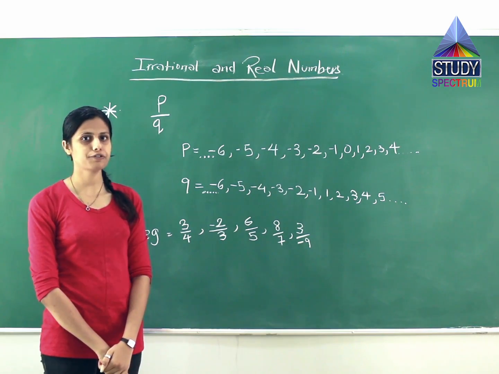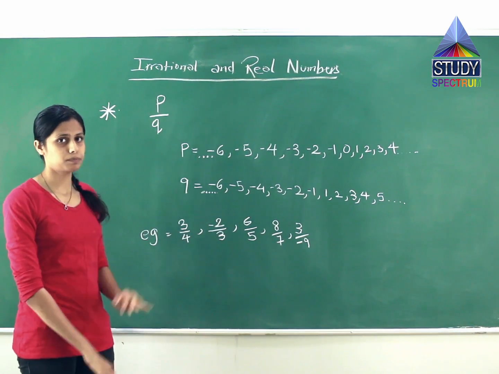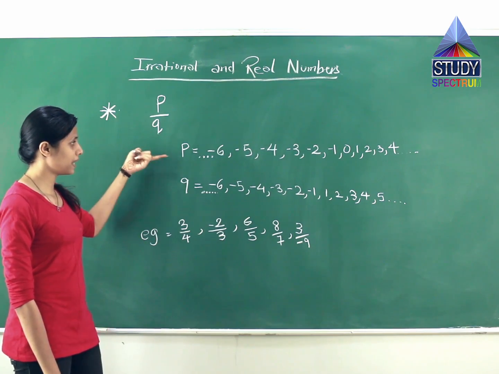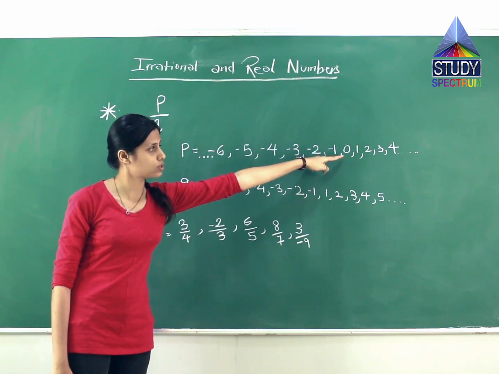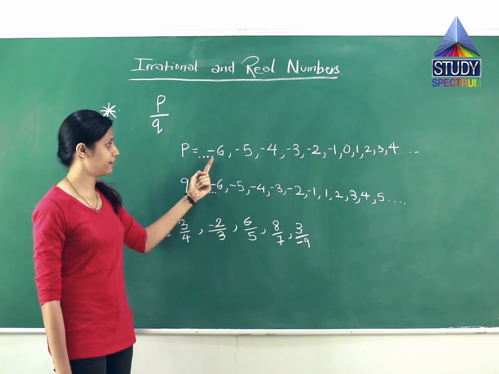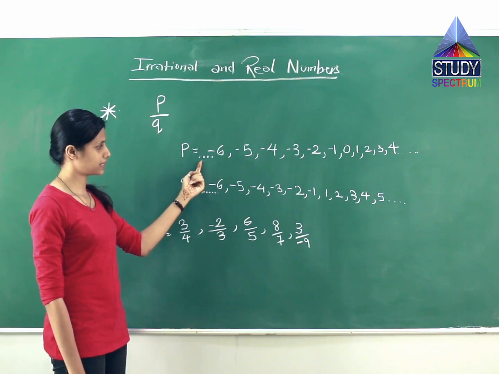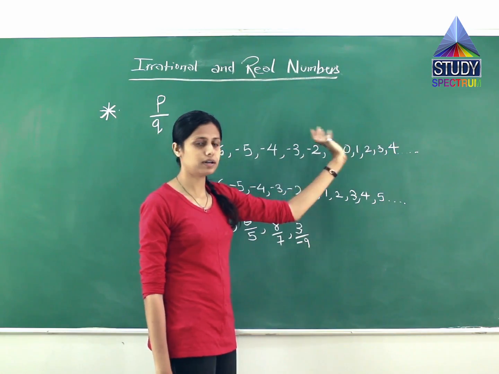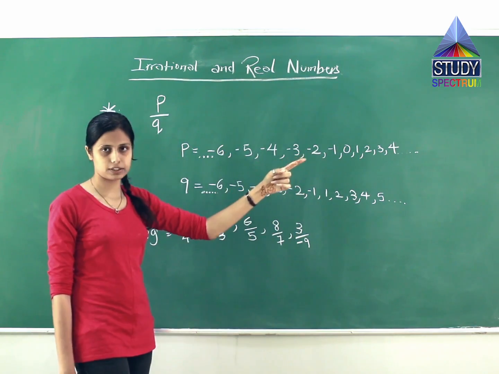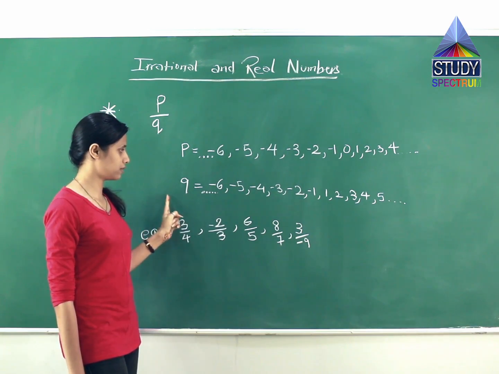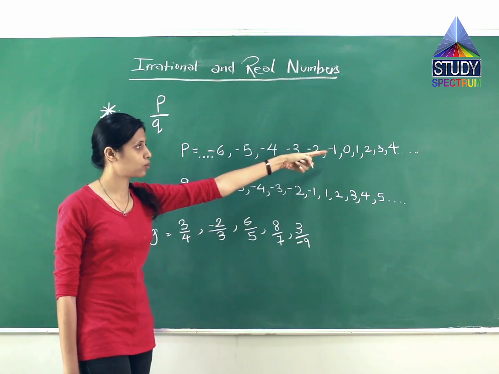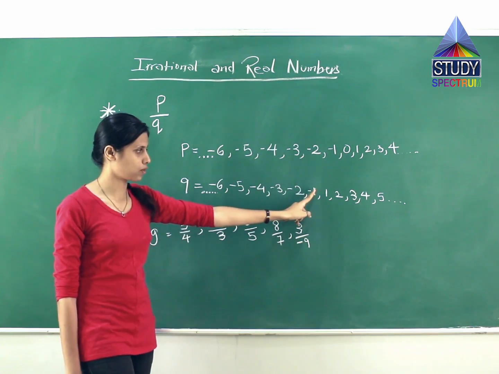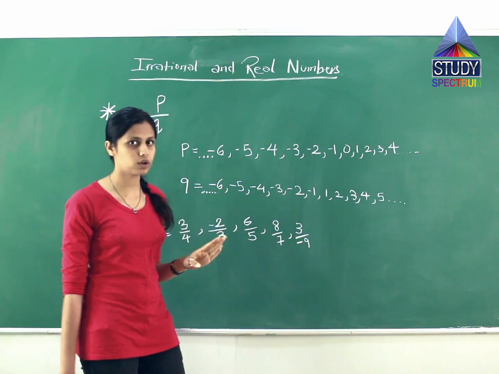In detail, the first property of a rational number is the p by q type of property. In this, the rational number includes the numerator, which is p. P includes all integers including 0. See, I have written the 0 over here. It means negative numbers starting from infinity, which I have represented by dot dot dot, extends to 0 and includes all positive numbers till infinity. It includes all integers. Q represents all integers excluding 0. See, 0 is not here. It includes negative numbers from infinity to -1 and from 1 to infinity, but does not include 0.